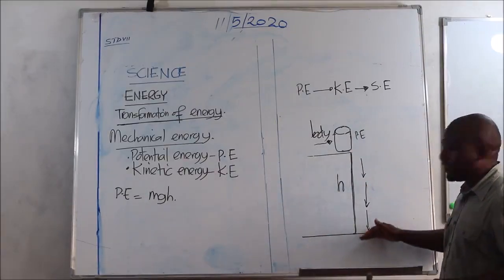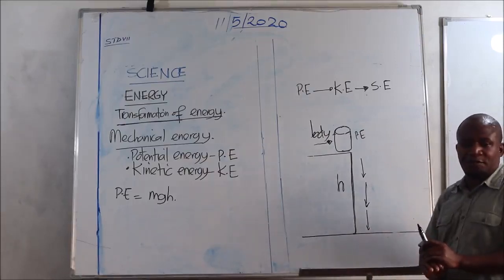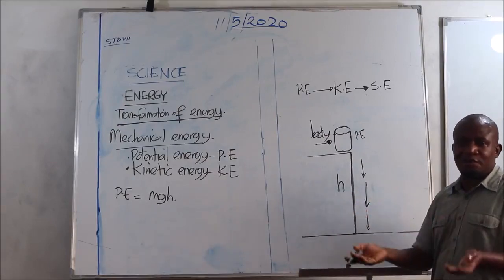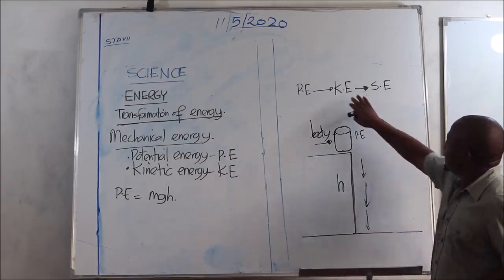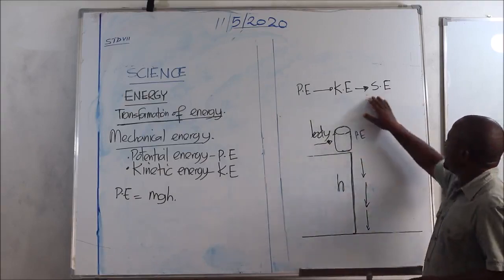And then when reaching the ground, we do expect a sound to be produced. Automatically, when a glass falls down to the surface, sound is produced. So we say the kinetic energy is then changed into sound energy.